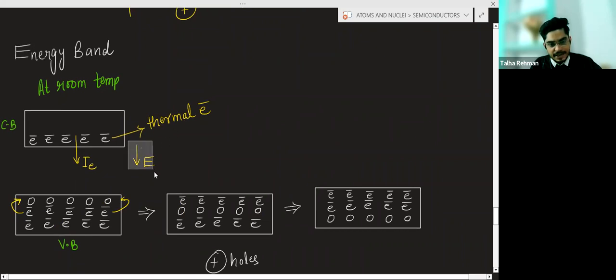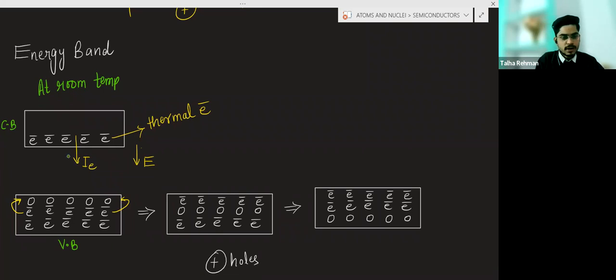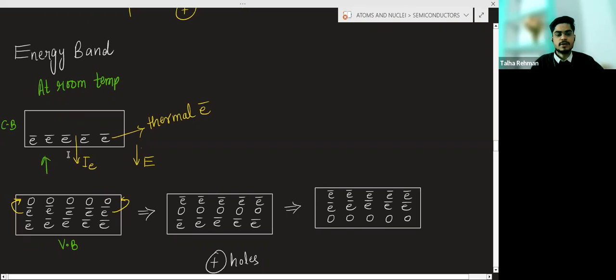Suppose you have applied the electric field in this direction. Due to that, these thermal electrons are moving in this direction, moving from the valence band to the conduction band. So due to the thermal electrons, the direction of the current will be this. Due to the electrons, the direction of the current will be this.